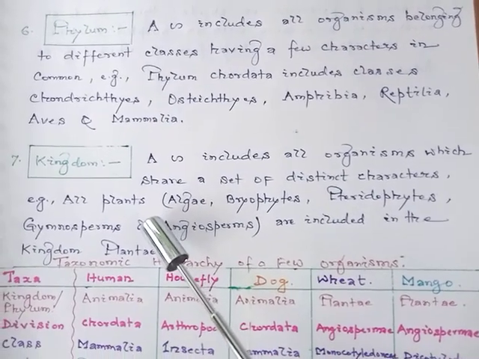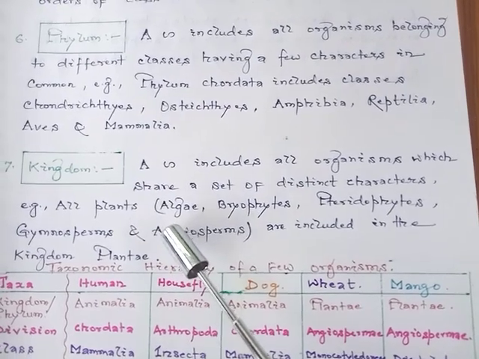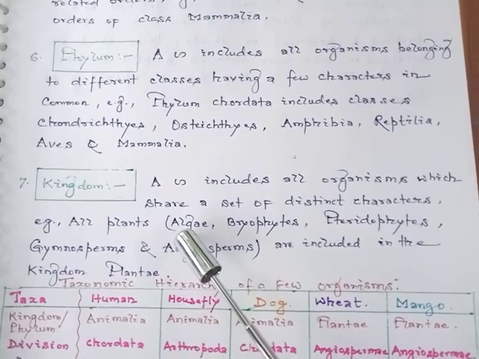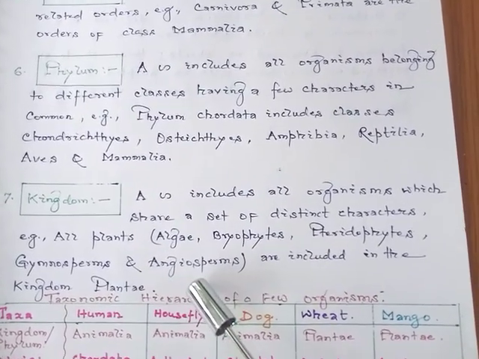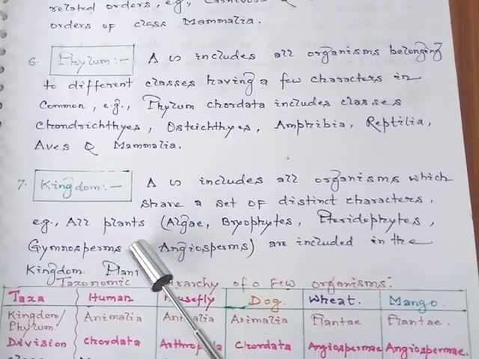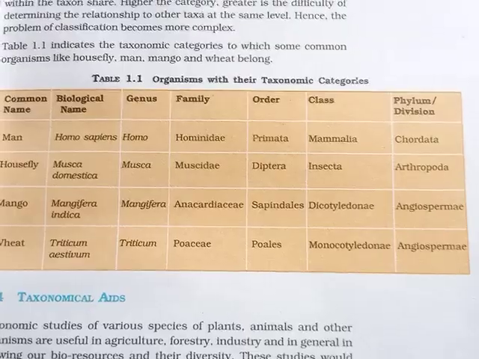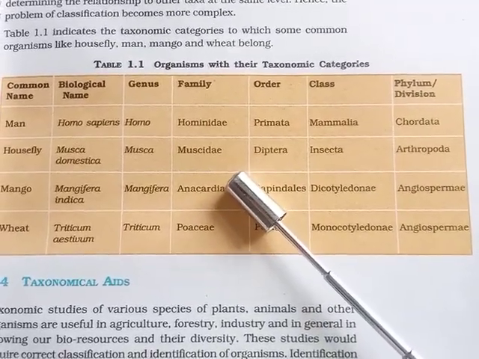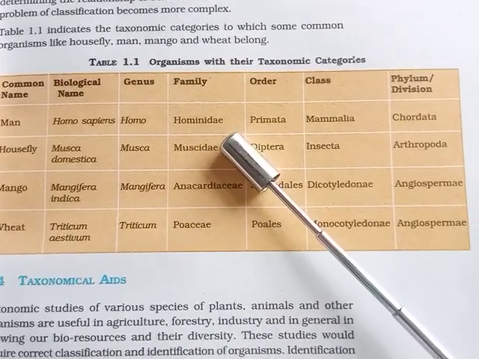As we discussed in standard 9 in the classification lesson, algae, bryophytes, pteridophytes, gymnosperms and angiosperms, algae belonging to the group Thallophyta, are all present within the kingdom Plantae. They are included in the kingdom Plantae. So we will take a comparative example having their taxonomic categories.